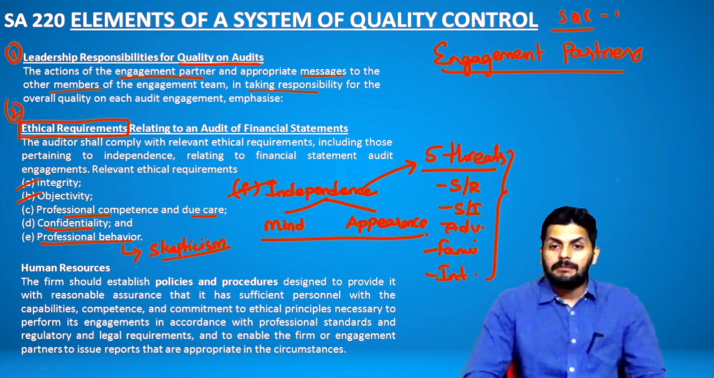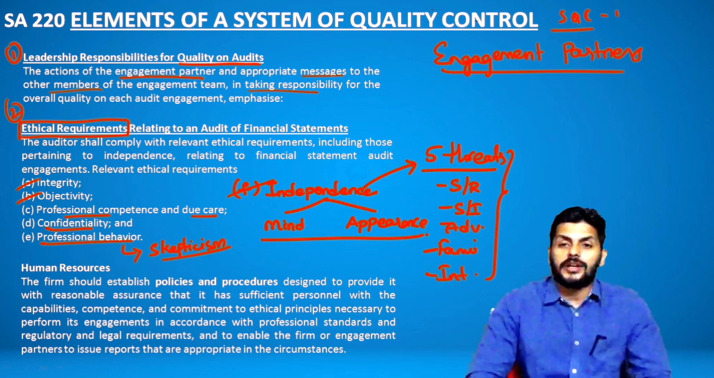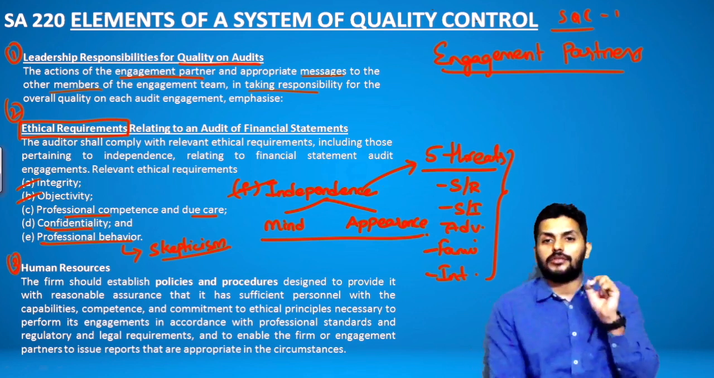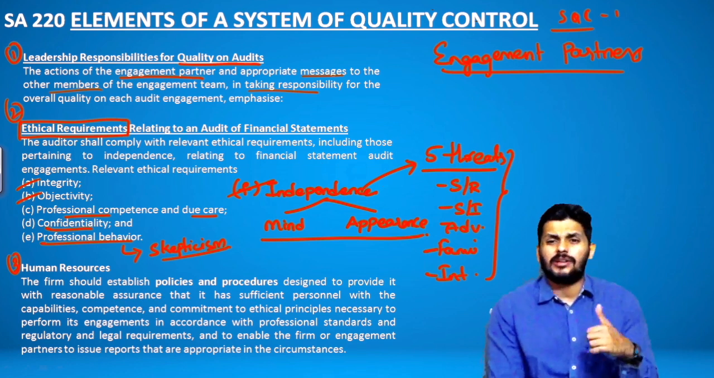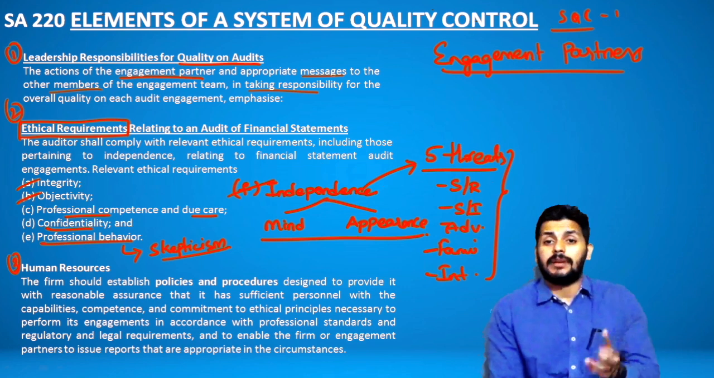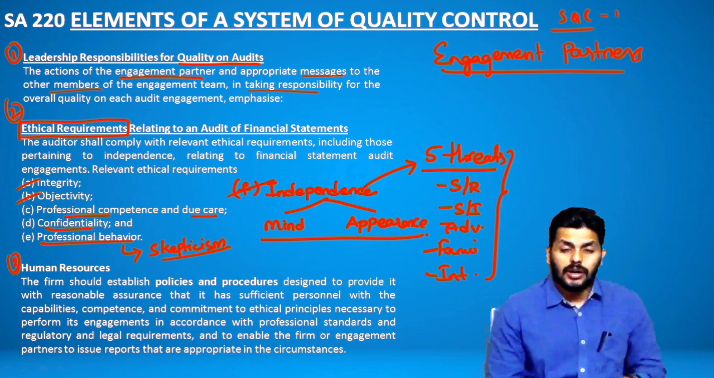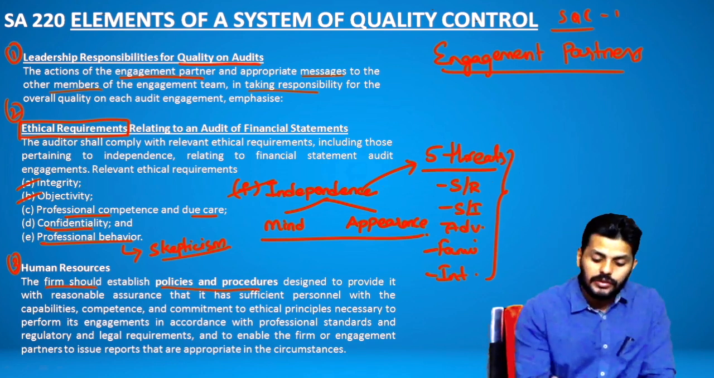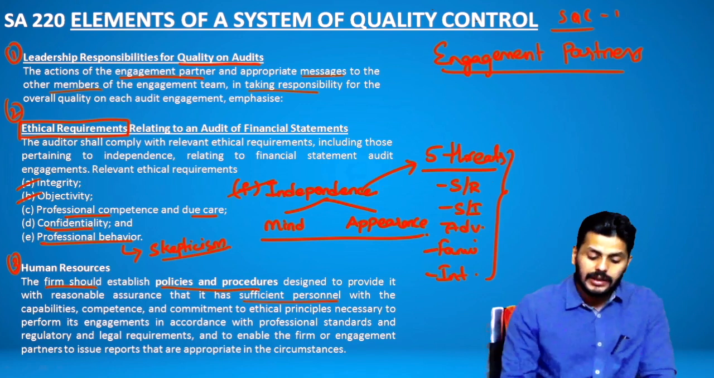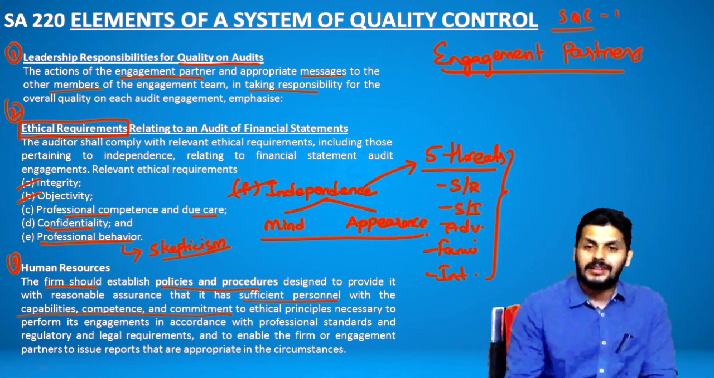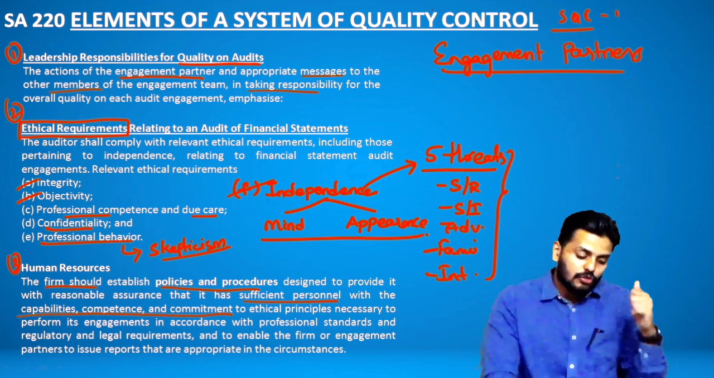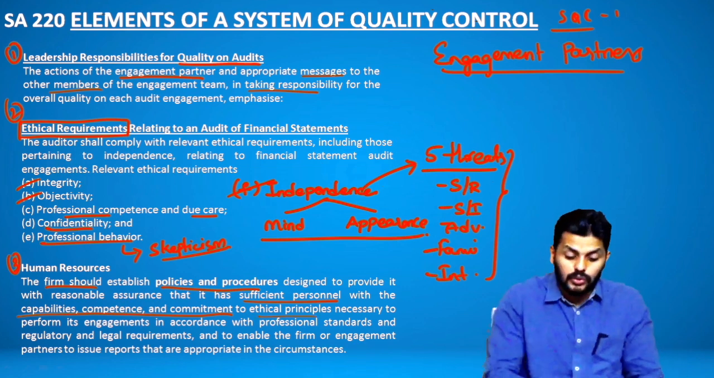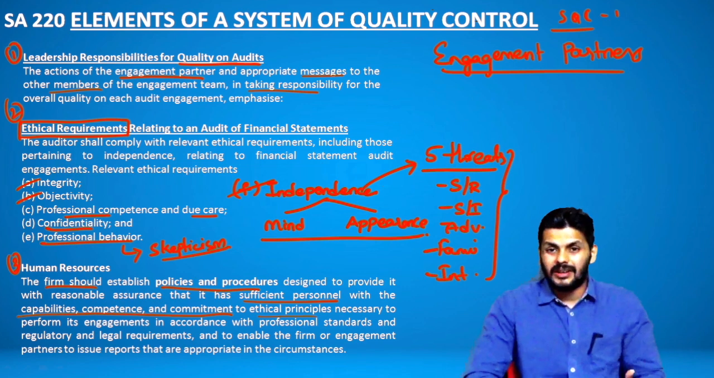Moving up next, it's your team members who do the audit. So while recruiting, training and making them do the work, human resources, they have to make sure that policies and procedures are framed for maintaining quality, like a leave policy, like a timing policy, when they have to come in, when they have to go out. Every firm should follow a quality control policy for their human resources. The firm should establish quality policies and procedures to make sure that sufficient personnel are there with all capabilities, competence and commitment. Randomly you should not pick up people, right? You pick up people who have capabilities, competence and commitment to ethical principles, which you read in point number 2, which are necessary to perform the engagement properly.